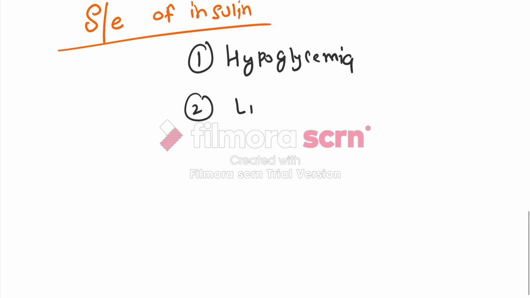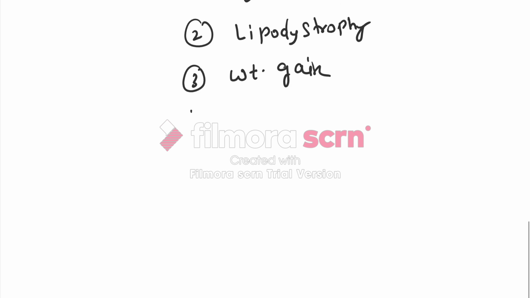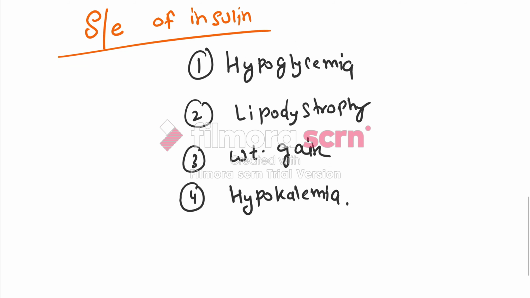The second side effect, which I already told you, is lipodystrophy at the injection site. The third is weight gain. And the last is that it can lead to hypokalemia. The most common side effect is hypoglycemia.